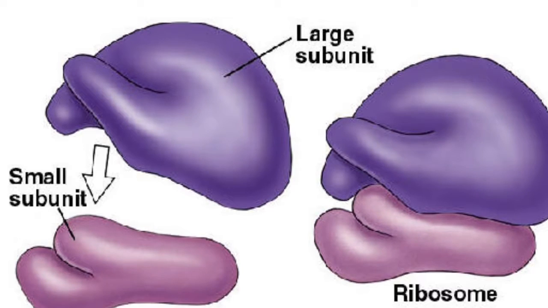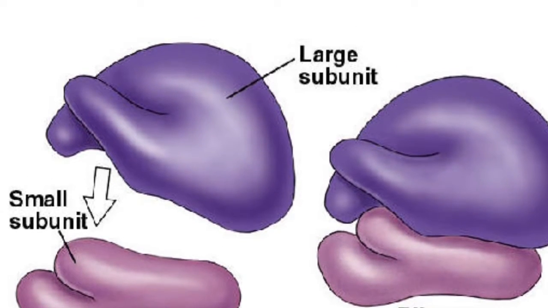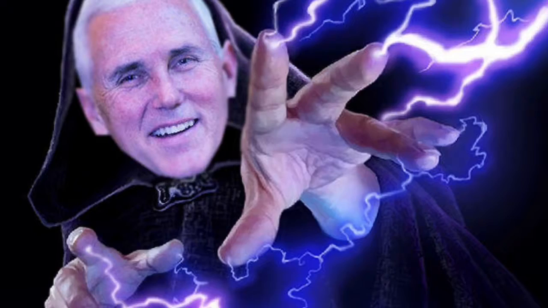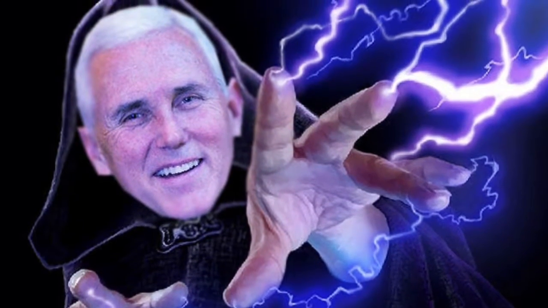Next, we have the ribosome. The ribosome is a location where protein synthesis happens. Protein synthesis is the production of protein. You know who reproduction is very important to? Mike Pence, if you know what I mean.